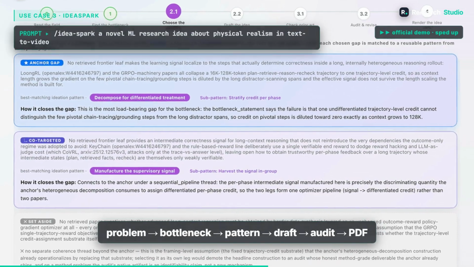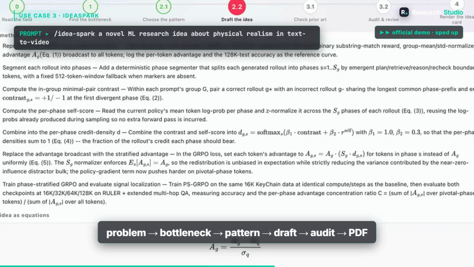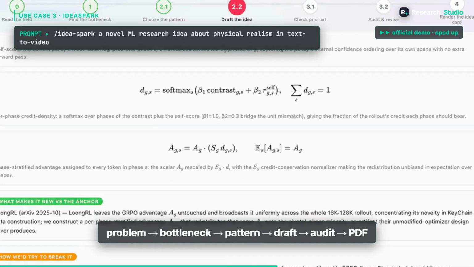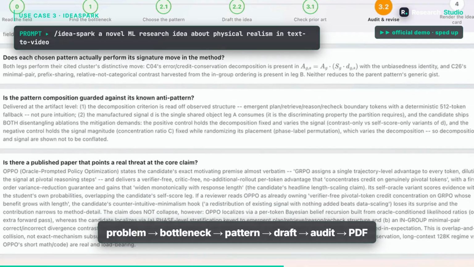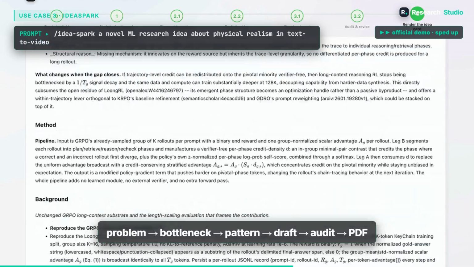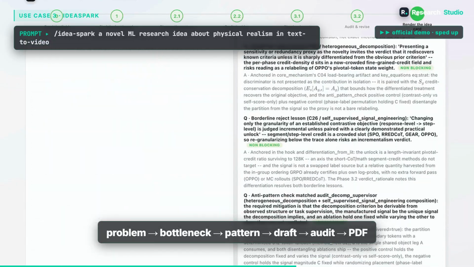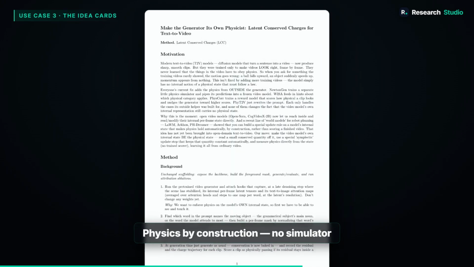And then the flagship, IdeaSpark. One command, one problem statement. It grounds itself in the literature, finds the bottleneck, picks an ideation pattern, drafts the idea, runs that same scoop check against it, audits, revises, and renders a PDF idea card: title, motivation, method. The whole pipeline is maybe 20 minutes of it just working. And the cards it produces are genuinely fun to read.